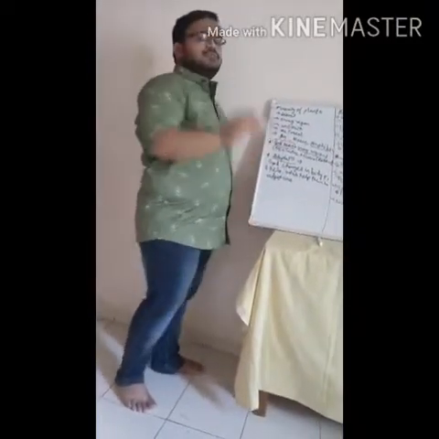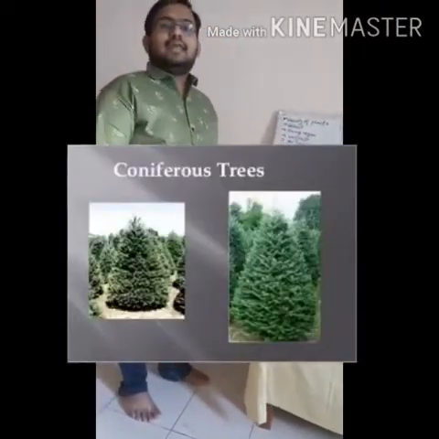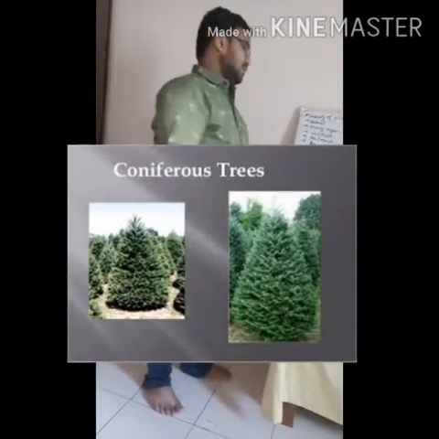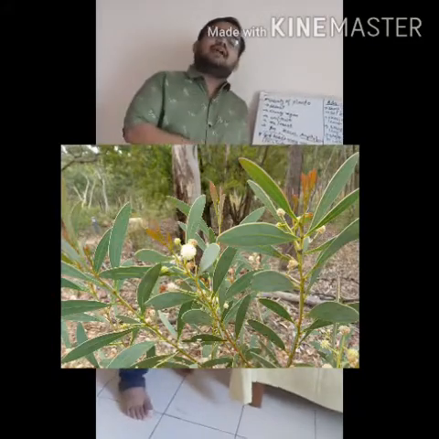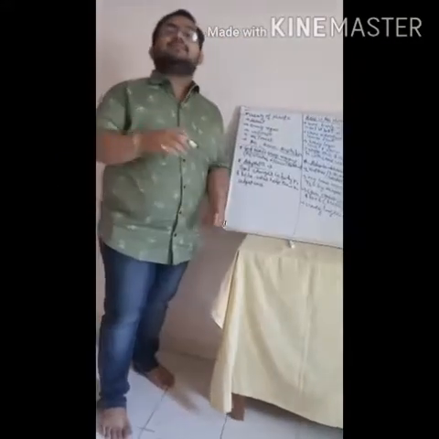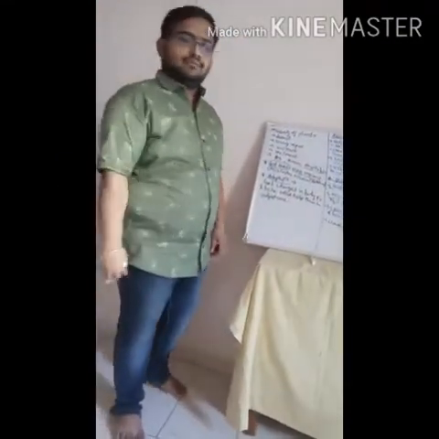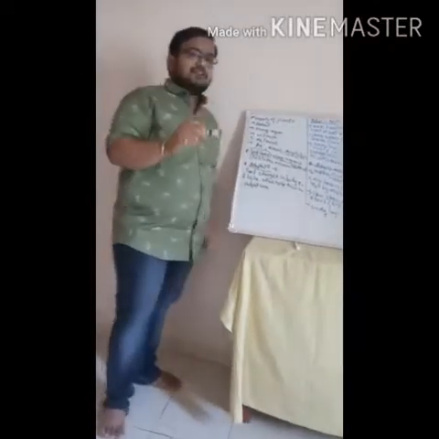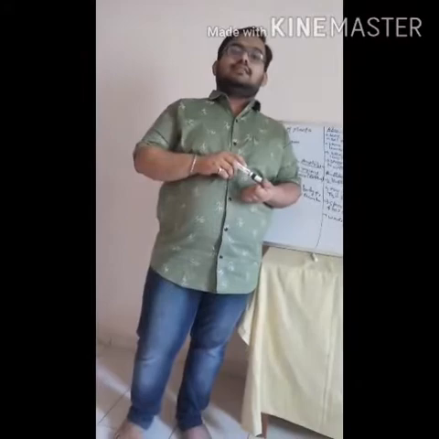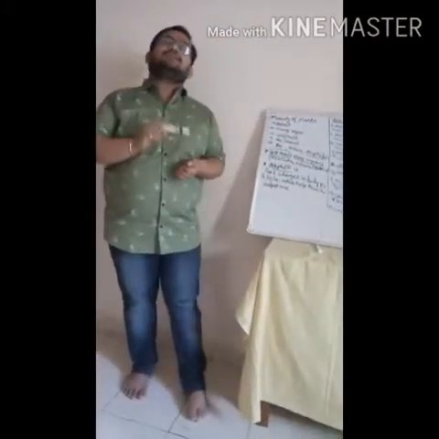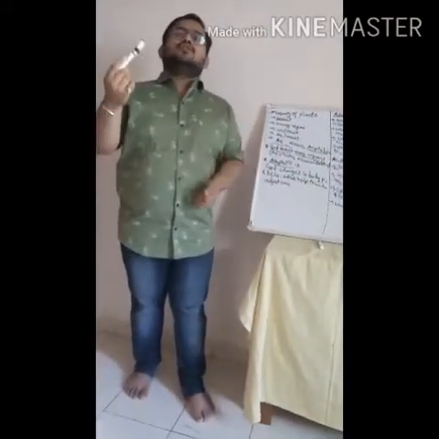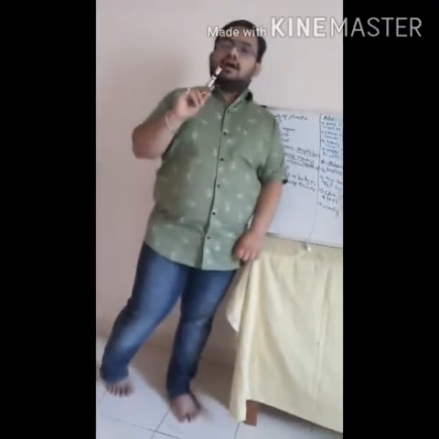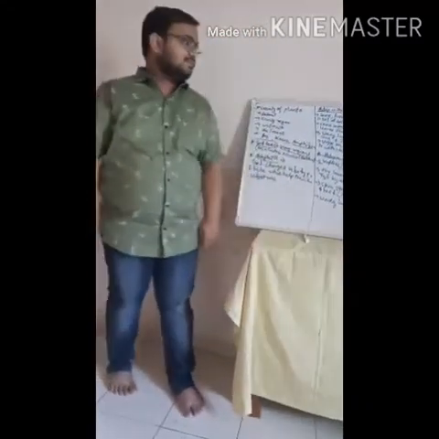In snowy regions mostly coniferous trees are present like pine and deodar. And in the desert region, in the Rajasthan desert, if you see, mostly cactus and acacia are present. Acacia means babul. In Marathi we say babul. Okay. Adaptations means gradual changes which occur in the body parts as well as behavior of organisms, which help them to adjust with the surroundings, are called adaptations.